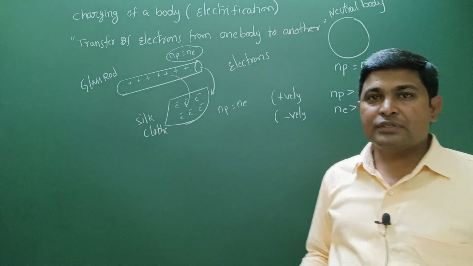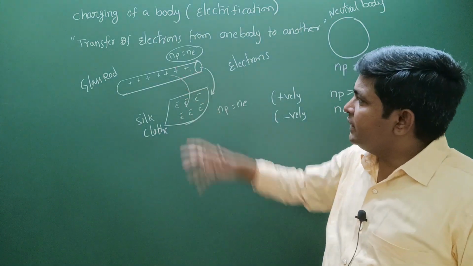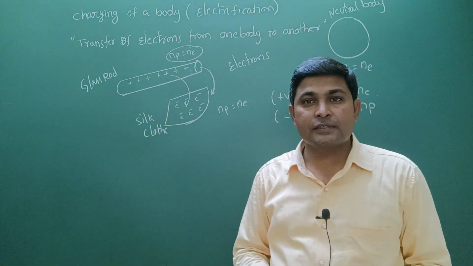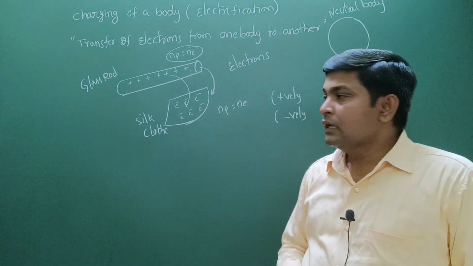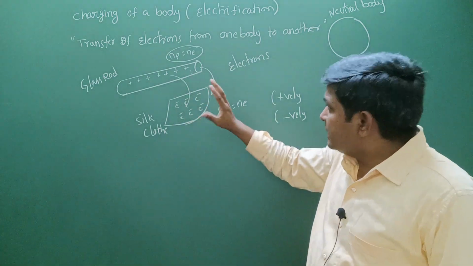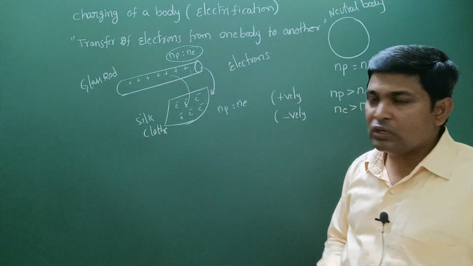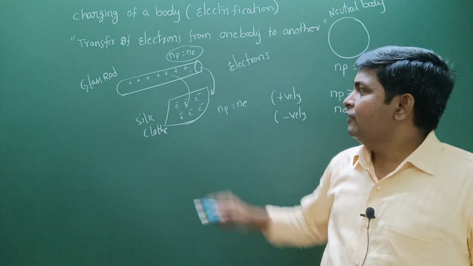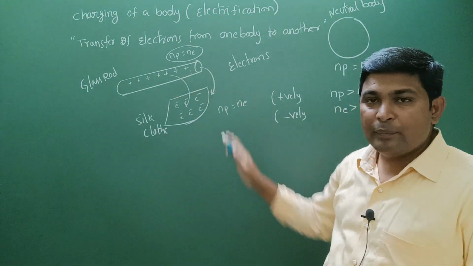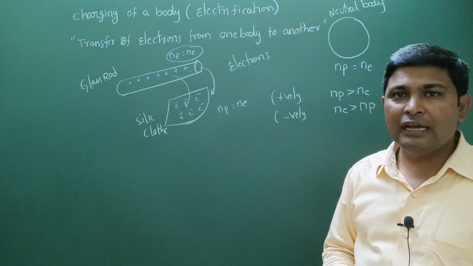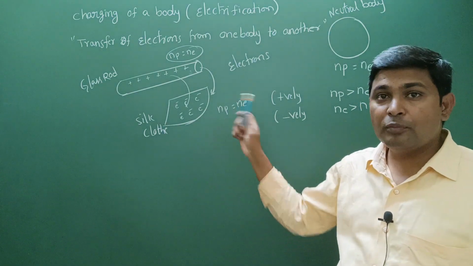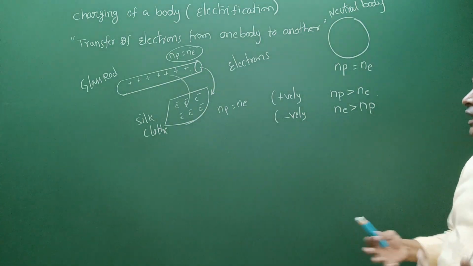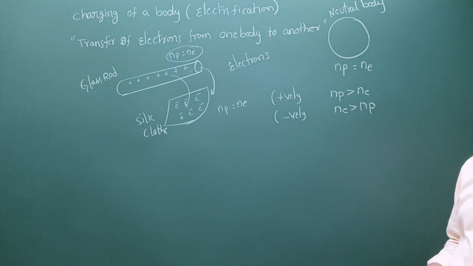Then my question is, which is a charged body in this? Both are charged bodies. Why? Because both do not have an equal number of protons and electrons. Whenever we get a transfer, an imbalance happens for both. That's why both are charged bodies. But which one is which kind of charged body, we have to know that.